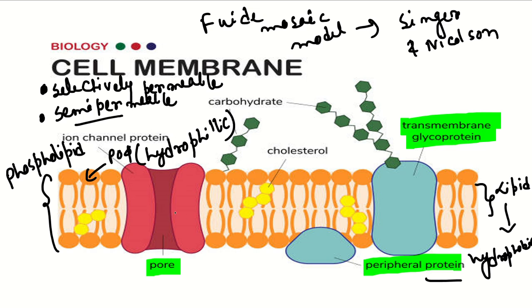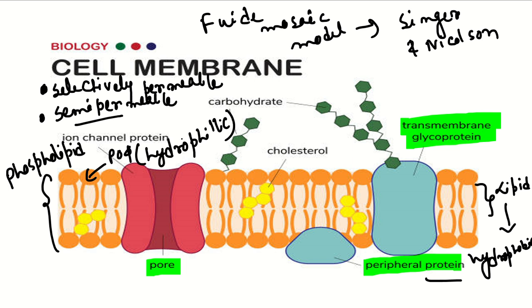The cell membrane also helps in transportation, means transportation of oxygen, carbon dioxide and some other fluid particles. Active transport and passive transport are two important terms for transportation. Active transport means energy-dependent transport, and passive transport means energy-independent transport; passive transport does not occur with the help of ATP.